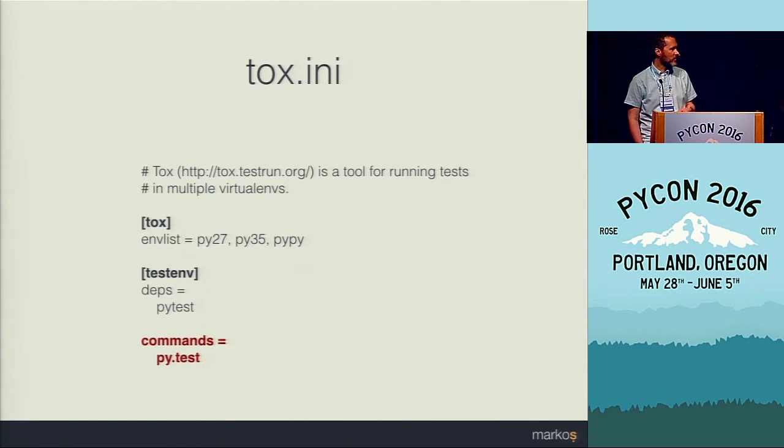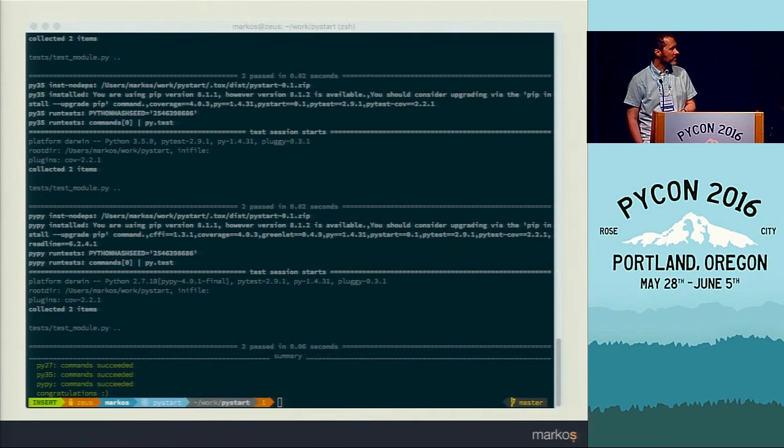And in the commands list, we specify which command to run once the dependencies have been installed, which for us is just normal pytest. And once we've done this, we can run tox, which will create a test environment for each of the specified interpreters, install dependencies in those environments and run the tests, and you'll get a display like this. So at the end, we can see that tests in all three of them were successful.